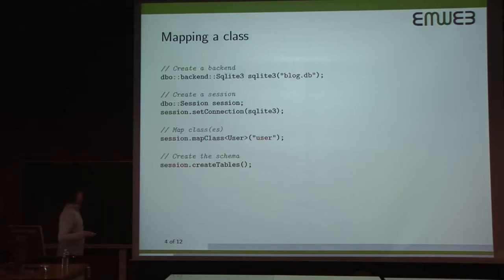So once you've done that for a particular class, you can use it with a database. So here I'm going to use our SQLite backend, which is a backend in DBO, which is basically the only backend we currently have. Everything in DBO will happen within the scope of a session, and I will later talk a bit about why that is the case. So in our session, we're going to assign it this backend connection, and then here is the actual mapping statement. So you just say, I want to map the class user onto the table user. So this, together with the information on the previous slides, provides all the mapping information.